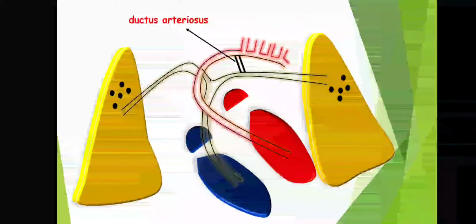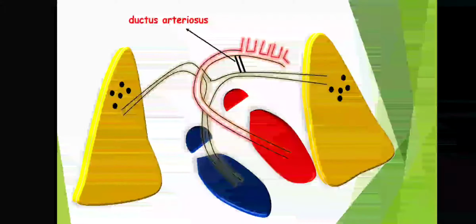Now which blood vessel approaches the lungs? Yes, it is the pulmonary artery. The pulmonary artery is approaching the lungs, and since there is no oxygen in the lungs, the pressure of the pulmonary artery will be so high that the pulmonary circulation may rupture. Therefore, to avoid this, there is a communication between the aorta and the pulmonary artery, and this communication is known as ductus arteriosus.